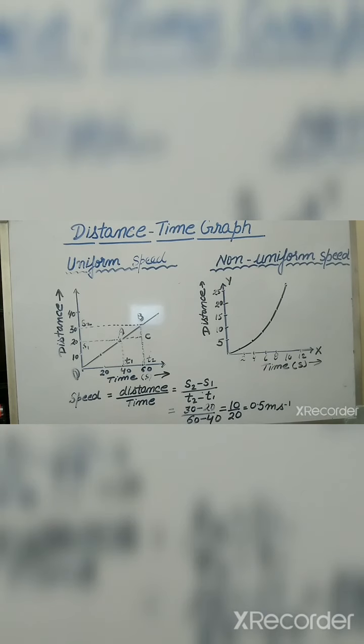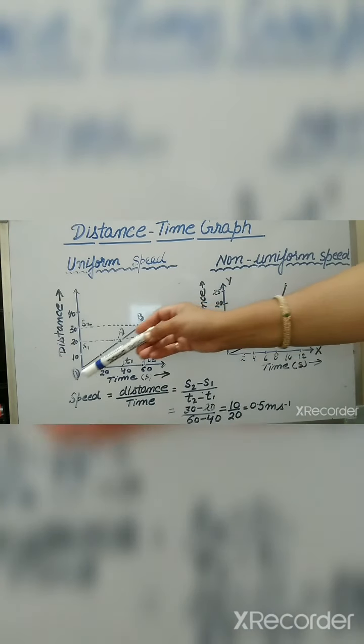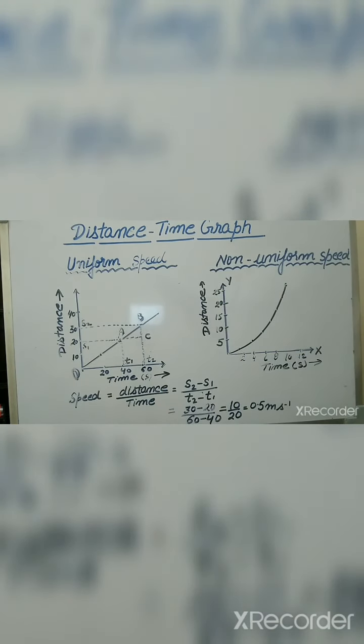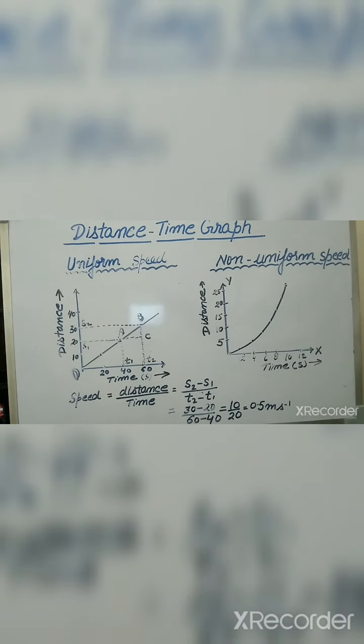Now we see the distance-time graph. The change in the position of an object with time can be represented on a distance-time graph. Here the x-axis shows the time period and the y-axis represents the distance, and if we get a straight line, it means an object is moving at a uniform speed. And we can also calculate the speed of an object from this graph.